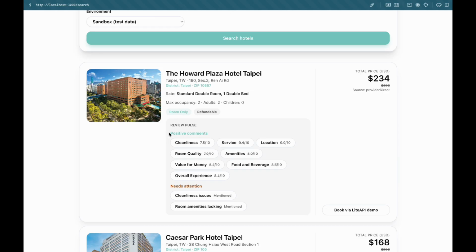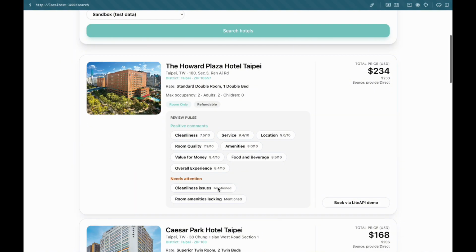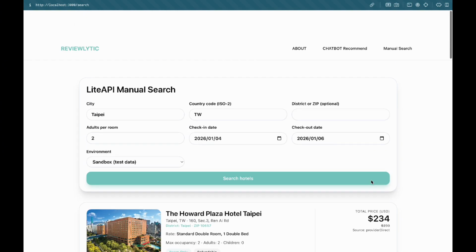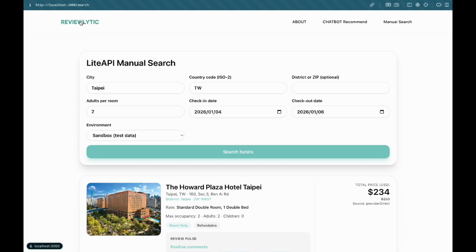Here there are two sections, which are the positive comments and the things that you need to pay attention to. And on the right side, you can see a price that will adjust dynamically according to the hotel provider. And the booking demo is still under development, so you cannot click it. So overall, this is the Reviewalytic platform.